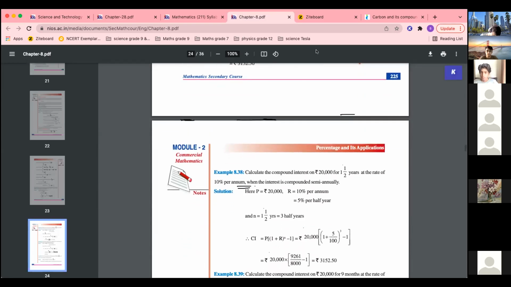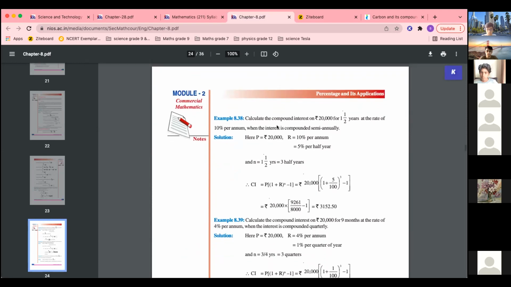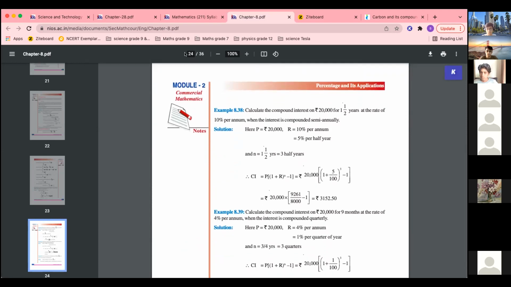Now another type of question is, calculate the compound interest on principal for 1.5 year. Now see, जब fraction में year आ जाएगा, 1.5 years at the rate of 10% per annum, when the interest is compounded semi-annually, means half yearly hai ye. Okay, so half yearly mein rate you cannot use 10% per annum wala rate.